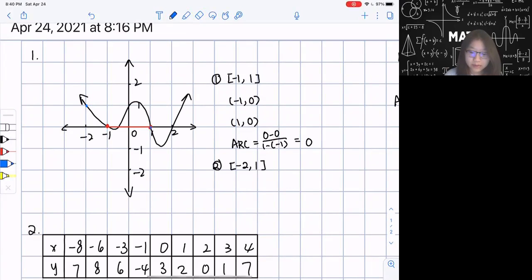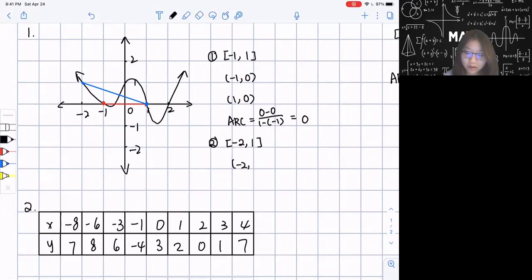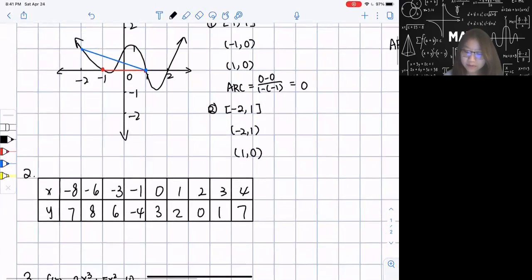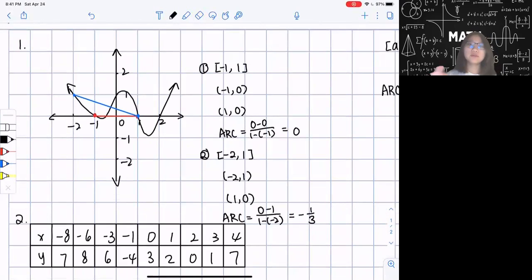So I'm plotting that point right here. I'm going to connect them so you can see better. And then you're basically calculating the slope of it. I'm using the 2 points, so I'm going to write it here. I have -2 comma 1 and 1 comma 0. So what will be my average rate of change? My average rate of change here is equal to 0 minus 1 over 1 minus -2, which I would get -1/3.